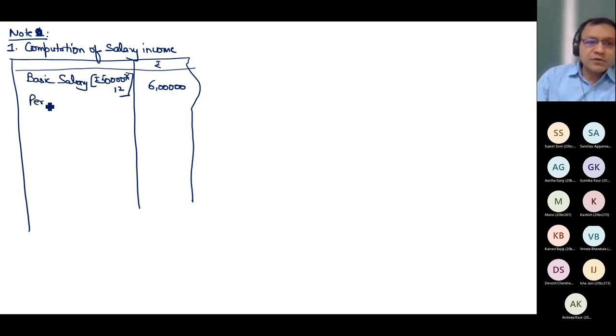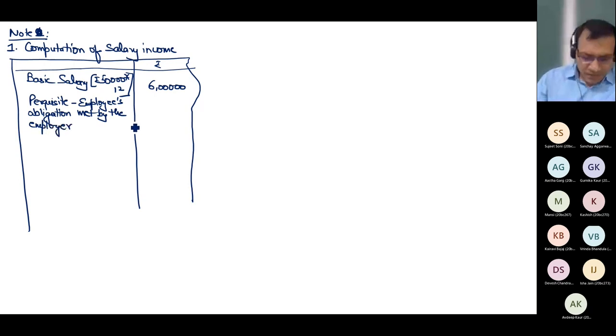It's a perquisite. And what is the name of this perquisite? The broad heading is employee's obligation, because professional tax payment is my obligation, not the company's. It is a perquisite of employee's obligation met by employer. I was supposed to pay the tax to the state government, but my employer has paid. So it is 2,000. No other thing is there. It becomes gross salary, 6 lakh 2,000.